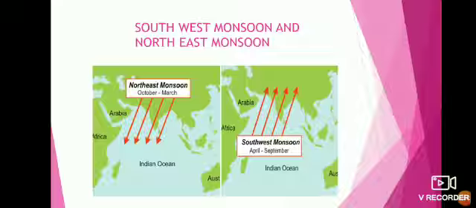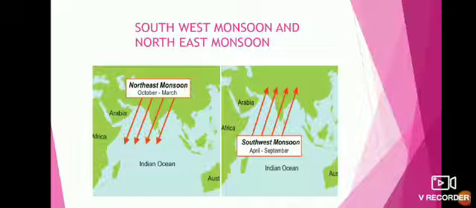Generally, we get rains in some particular months during the year, but in our state, rains occur normally from June to September. During that season, you might have observed in the sky that clouds are moving along with the winds, blowing from western direction, southwest side. These winds are called southwest monsoon.